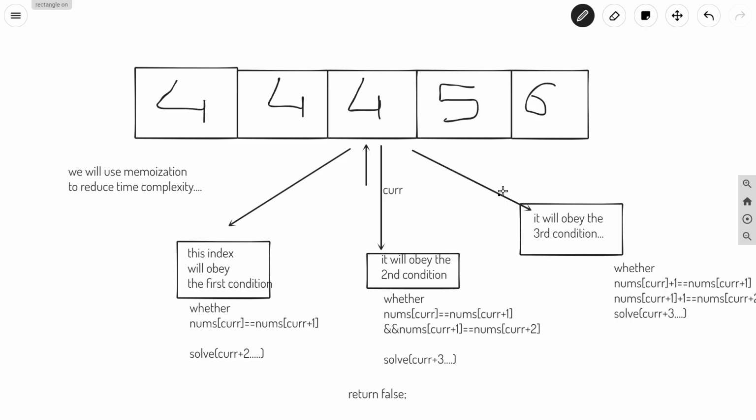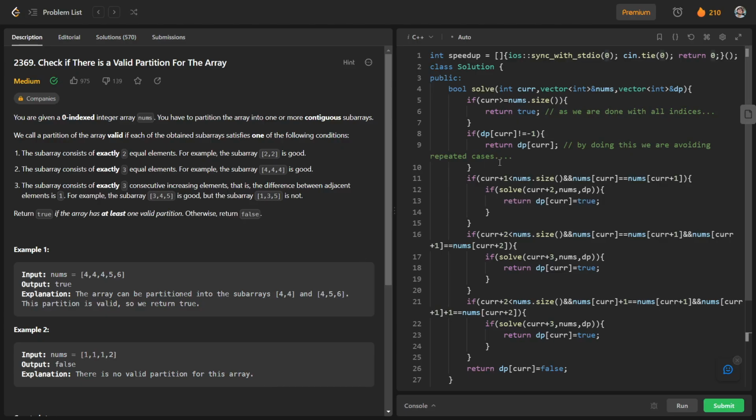So basically, for each index, we are having these three conditions. Either it follows the first condition, or it follows the second condition, or it follows the third condition. So we will check each case recursively, and if we find true for any of the conditions, we will just return true. Otherwise, we will just return false. So that's what we have done here. You can see that we have a recursive function here, and we have gone through all three cases. Okay, you can see that these are three cases.